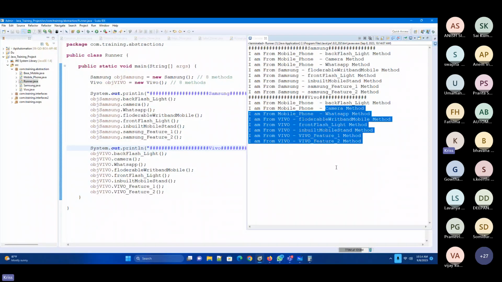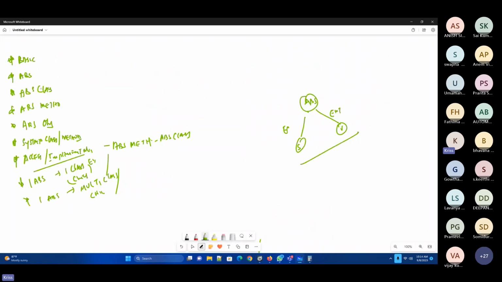See, the concept of abstraction is pretty simple. Hiding the data from the end users which is not really relevant to them, and showcasing only what is relevant to them. And where we use abstraction is when we are developing something which is not needed now, but may come in the future. At that point of time it may come, but not now. So that is what this abstraction implementation is.